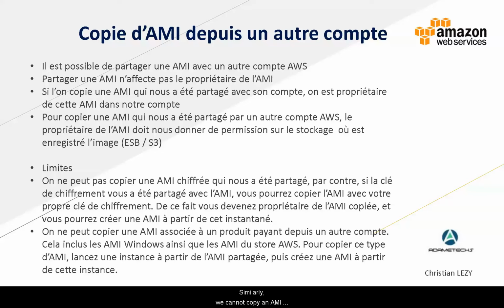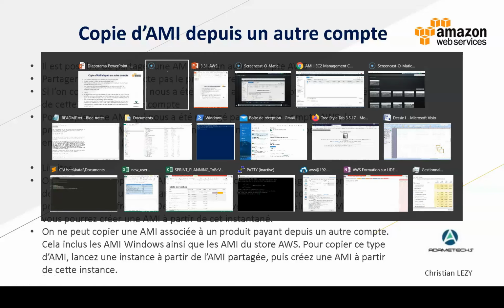Similarly, we cannot copy an AMI associated with a paid product from another account. This includes Windows AMIs as well as AMIs from the AWS Store. To copy this type of AMI, you need to start an instance from the shared AMI and then create an AMI from that instance. So now we'll see how it looks in the console.